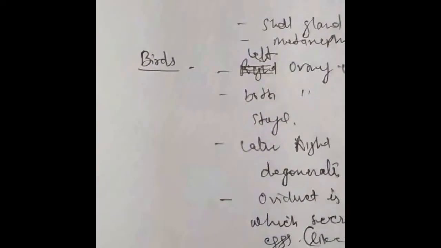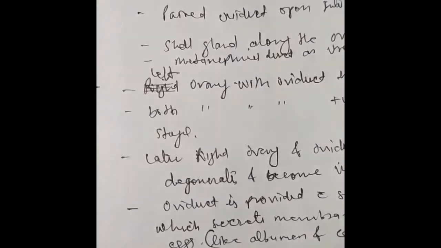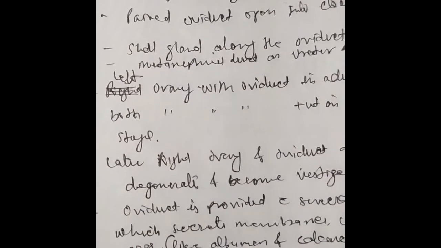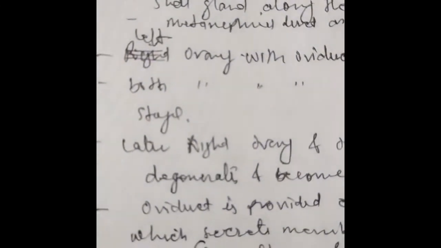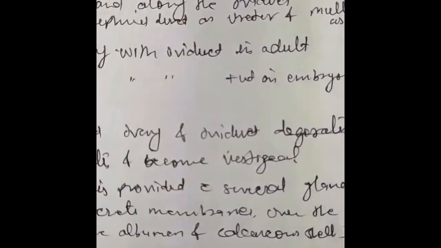So in birds, the left ovary with oviduct is found in the adult, but both ovaries with oviducts are present in embryonic stages.